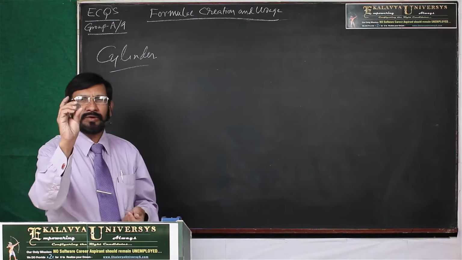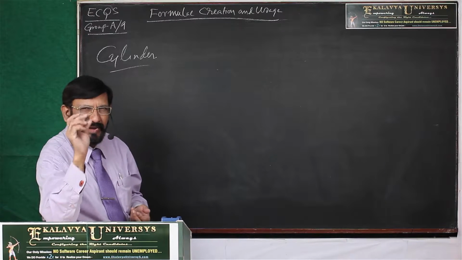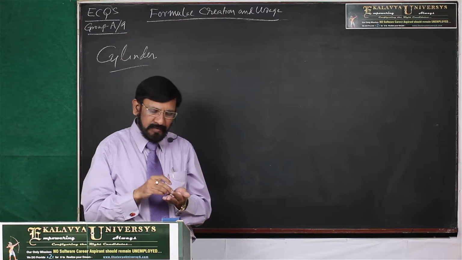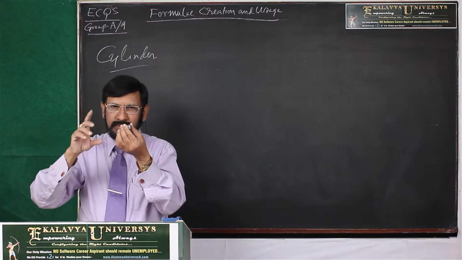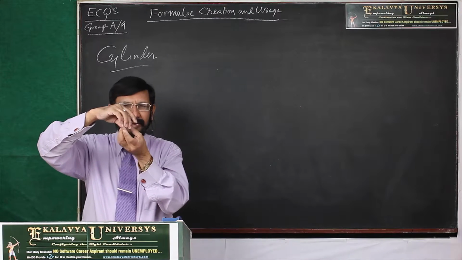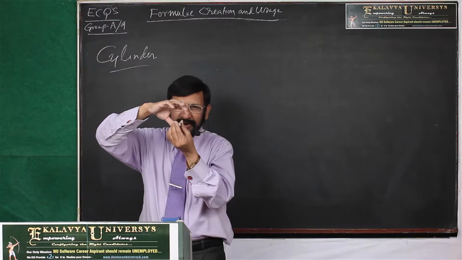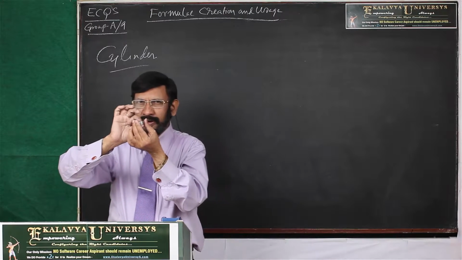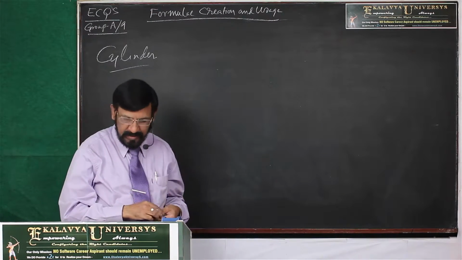Take a rupee coin, treat it as a circle. How is a cylinder formed? By piling up different coins, a cylinder is formed. Then one height is formed. This is what we call a cylinder.